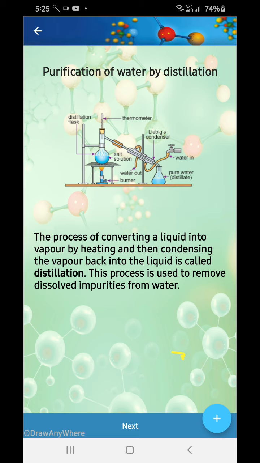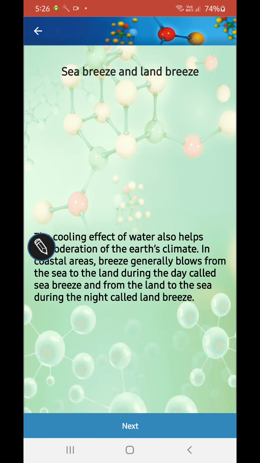See, in the distillation flask they have taken the water, and then they have kept a thermometer to check the temperature, and then they have kept the condenser. The vapors are rising over here, the salt is left behind. The water vapor passes through the cooling jacket, and then the water vapor gets cooled and condenses into water, and then pure water is formed. Water in and water out, because cool water is put in and hot water is taken out.